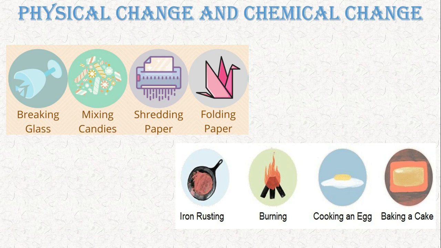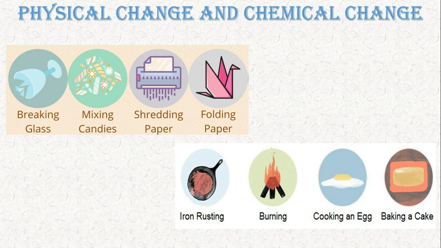First, when we come to physical change, there are examples like breaking glass, mixing candles, shredding the paper, which means tearing the paper, and folding the paper. And these are physical changes where no new substance is formed.